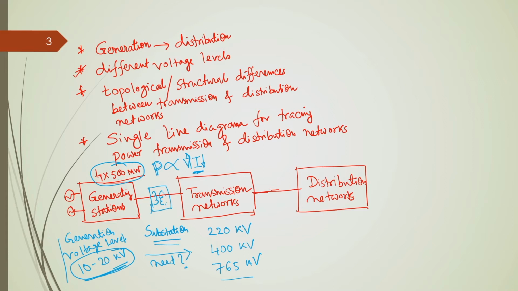Okay. Now, the question is why we need this reduction of current. There are two important aspects. One is the construction of transmission lines, they are made of transmission line conductors, okay. And the conductor cross section depends upon how much current you intend to flow through the particular transmission line. Okay.